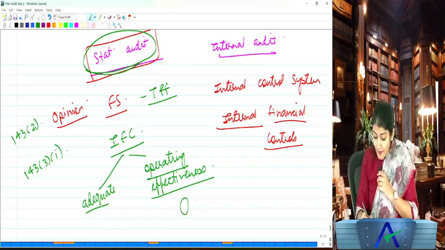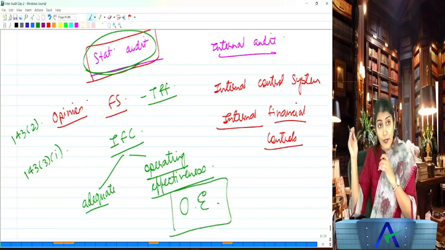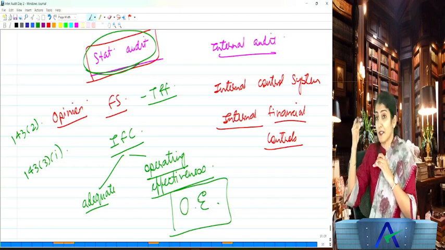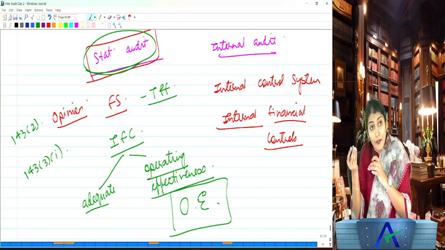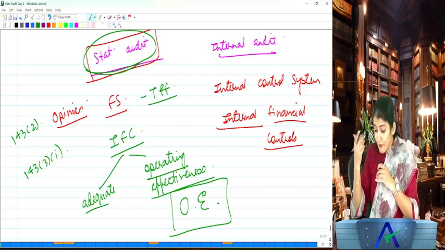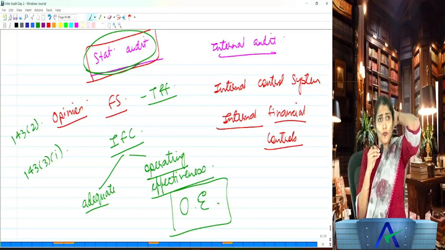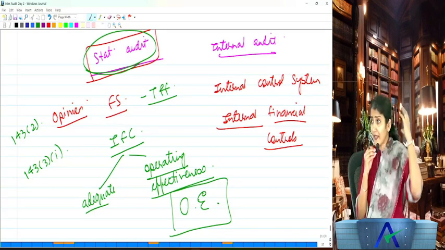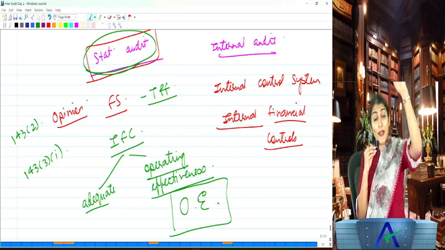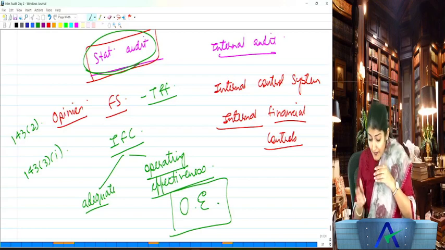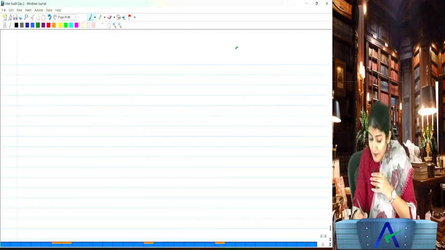So again, a very important new term we are seeing over here, OE. What is OE? Operating effectiveness of the control. Auditor, you have to express an opinion on the operating effectiveness of the control. Like yesterday we saw one term, TCWG. Did we see a term called TCWG yesterday? Those charged with governance, the highest level of management in an organization. Similarly, now we see this term OE. What is OE? Operating effectiveness of the controls.